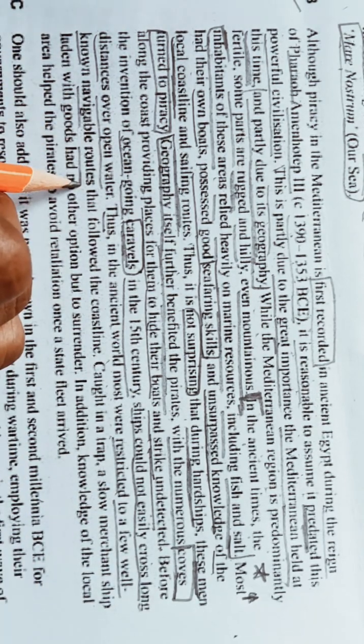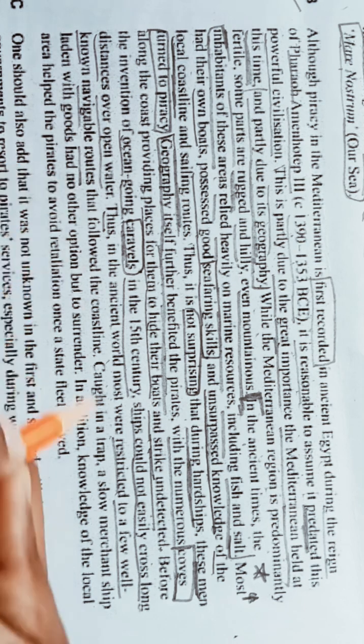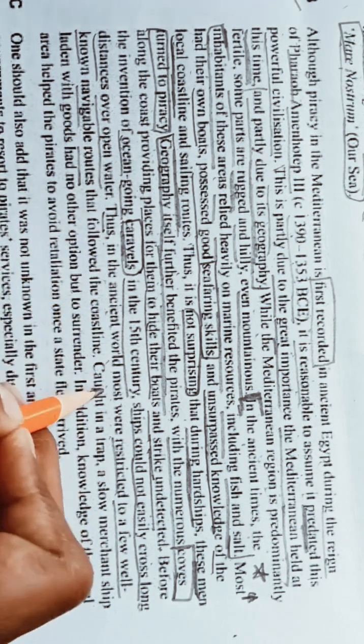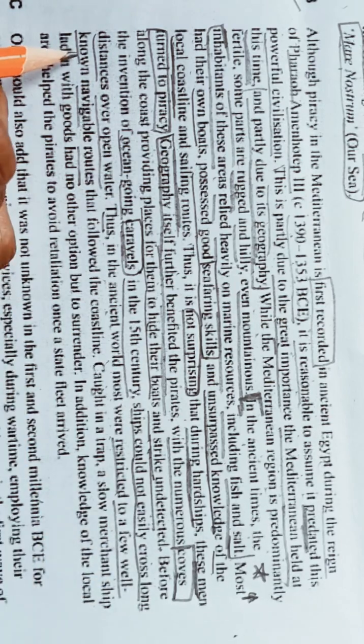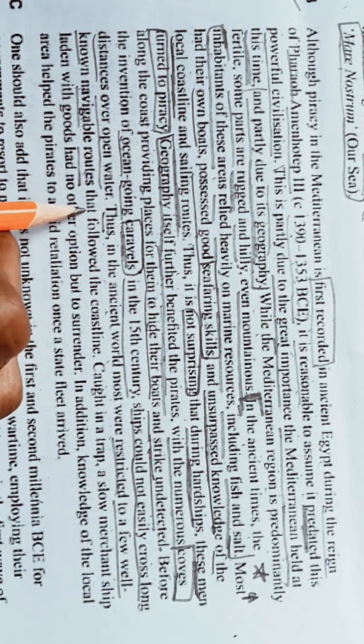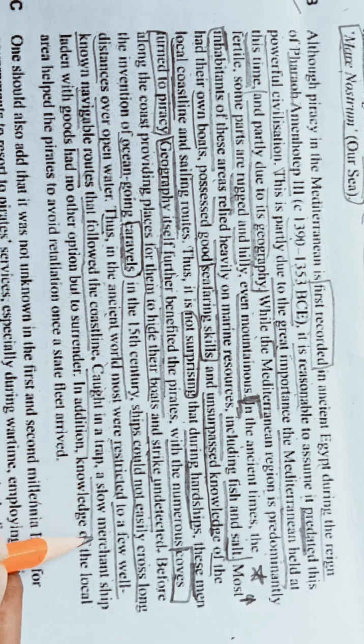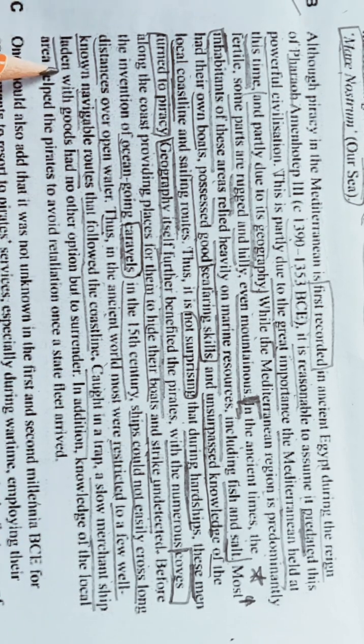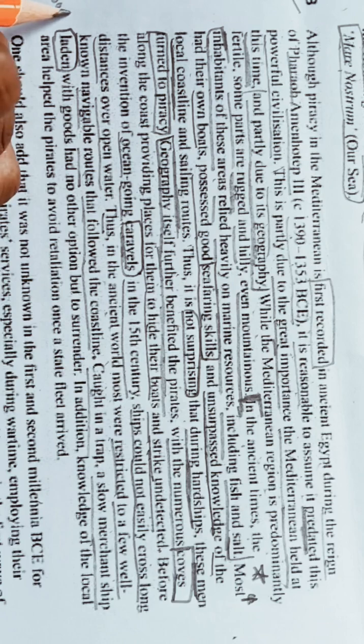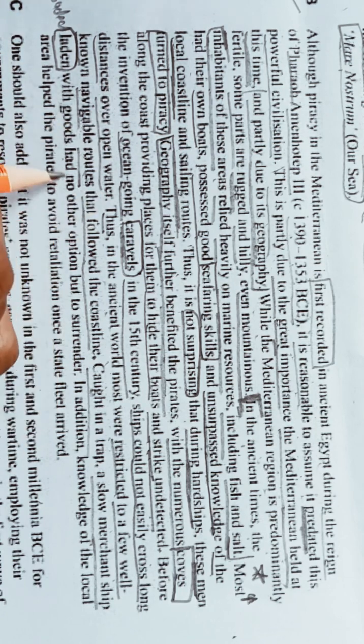Navigable means able to be sailed on by ships or boats. Those routes followed the coastline. Caught in a trap, a slow merchant ship laden with goods, laden means loaded with goods, had no other